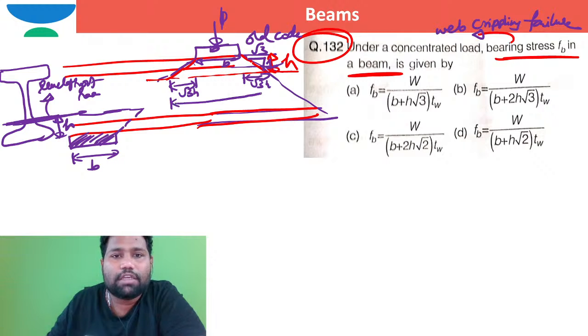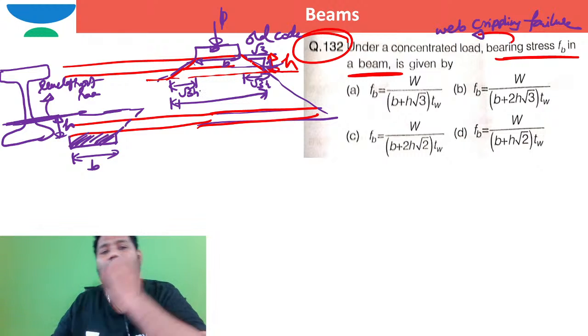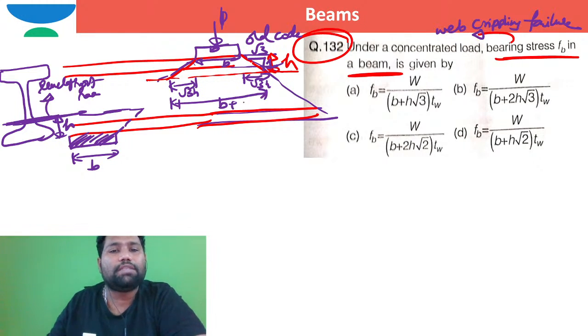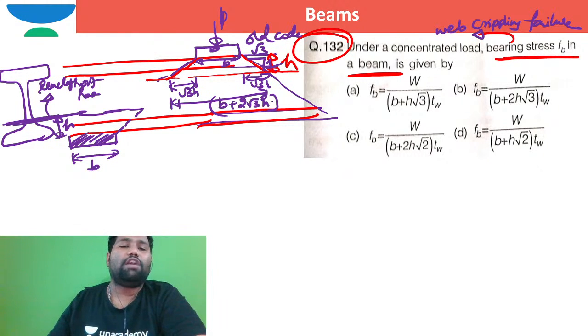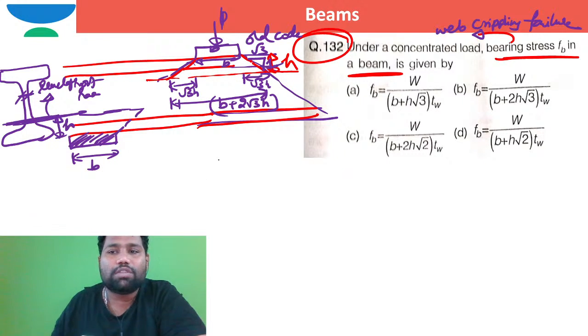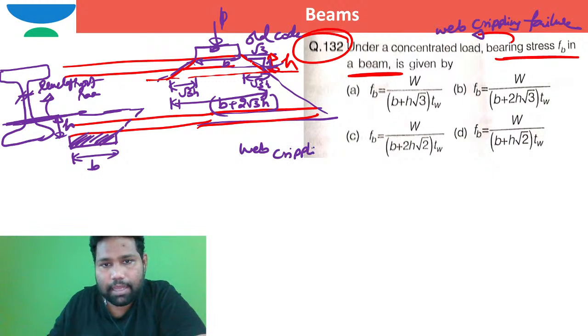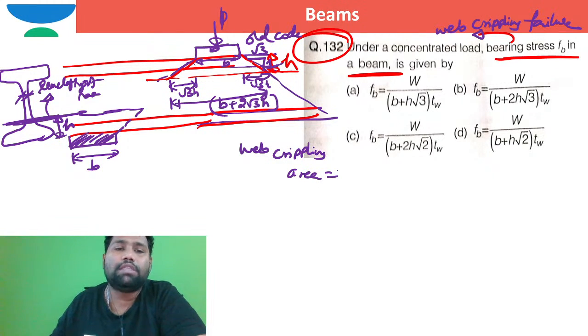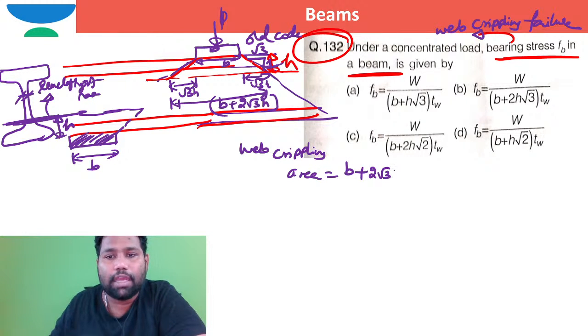So what is this width? Over this width only, we are able to see the web crippling. The web crippling width is B plus 2 root 3H, I can say. Now, that web crippling will happen over a thickness of TW. So what is the area over which the web crippling will happen? Web crippling area is equal to web crippling width, which is B plus 2 root 3H, into the thickness of the web.